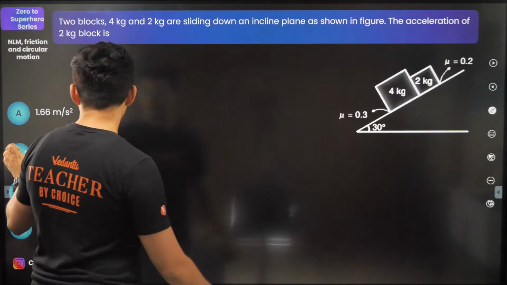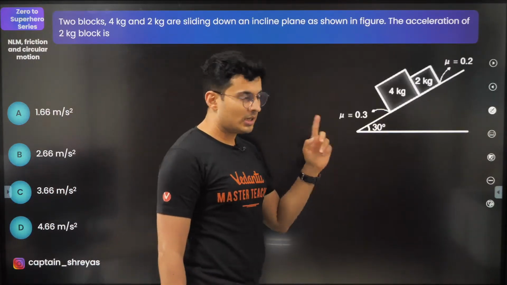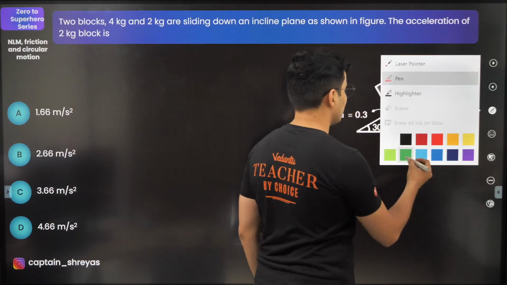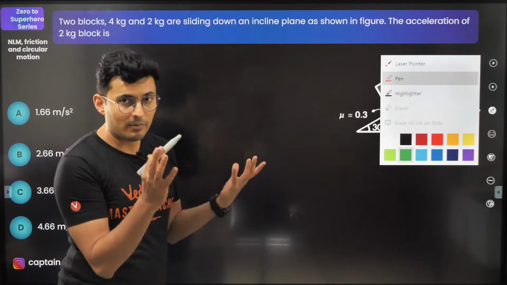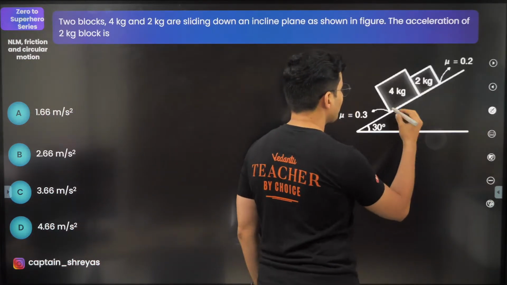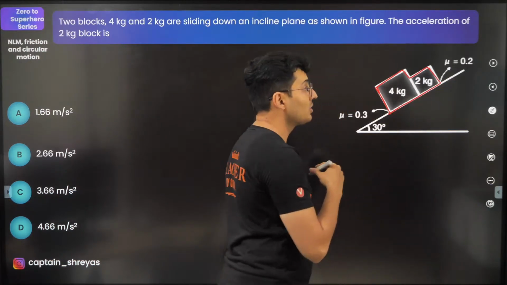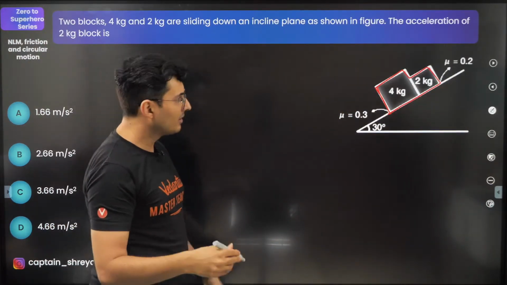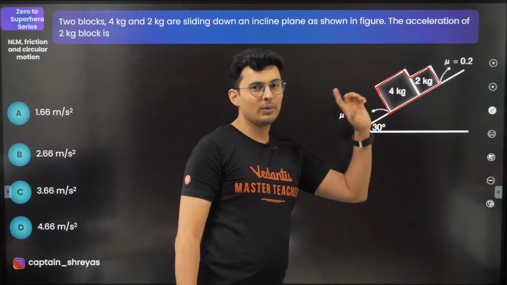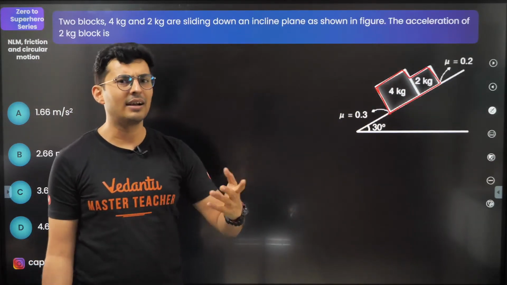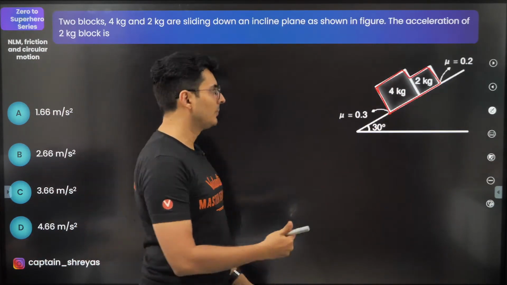Now let's draw. See, choice of system is very important. So let's draw the free body diagram by taking the complete thing as a system. I'm going to take this whole thing as my system because it makes sense. Reason, I don't want to show the normal between them because that's an internal force and it hardly matters. They are moving together.